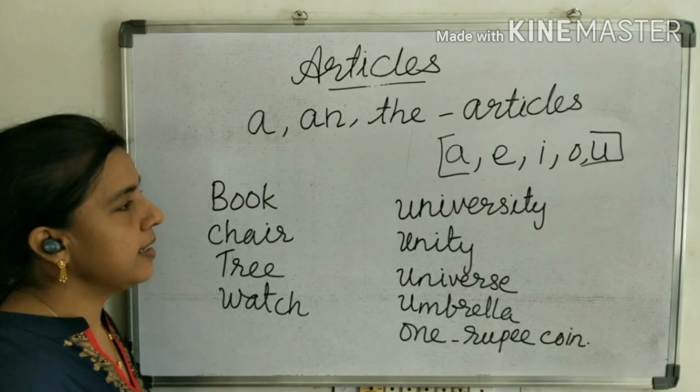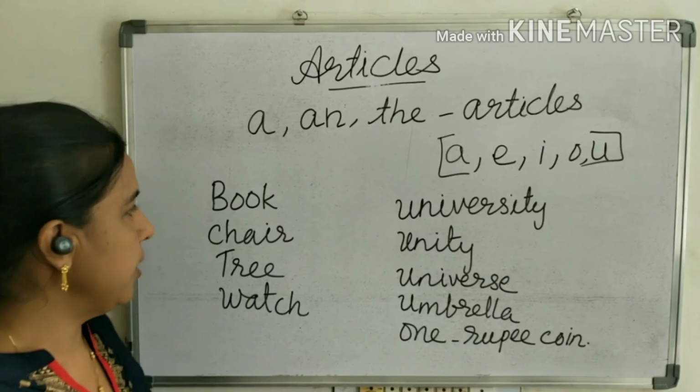Books, chair, tree, watch. Here first letter B. B is a consonant sound, so before book we can write a book, and it is also singular. And chair is a singular noun, and here C is a consonant sound, so here we use a. Tree, T is a consonant sound, so here we use a tree. And watch is also singular, countable, here we use a watch.